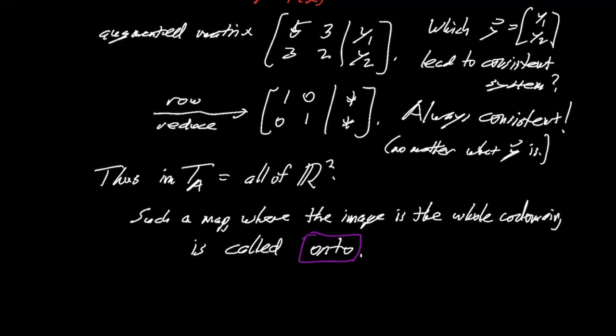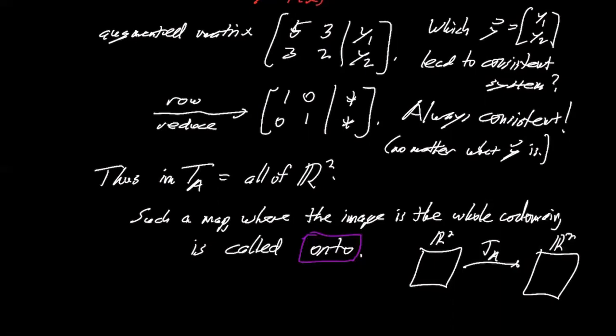We have a copy of R2, we have our map T sub A, we have our codomain copy of R2. If we start with some point over here, and that's x, it maps to T sub A of x over here.